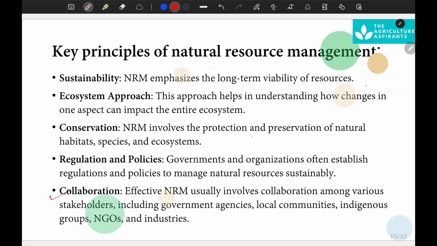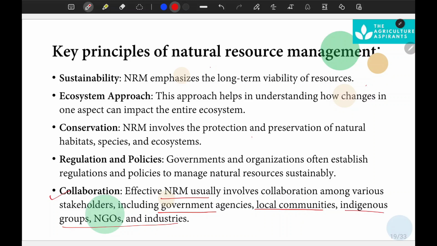Collaboration. What does it mean? Natural resource management often involves collaboration of various stakeholders, including government agencies, local communities, indigenous groups, NGOs, and industries to manage the natural resources. How? Just take the example of a program like Chipko Andolan.